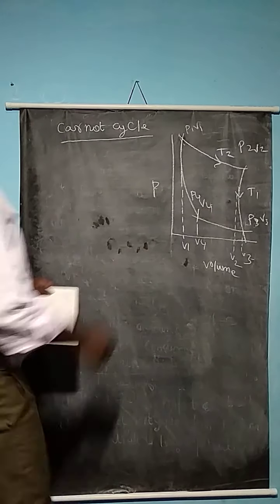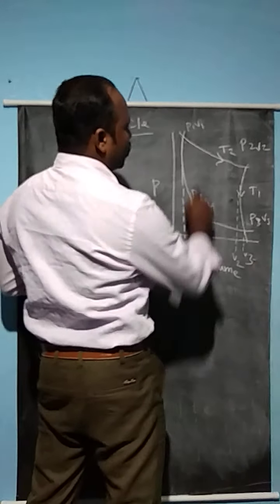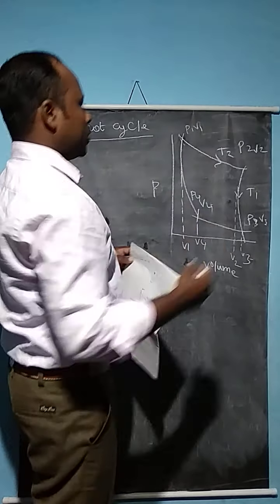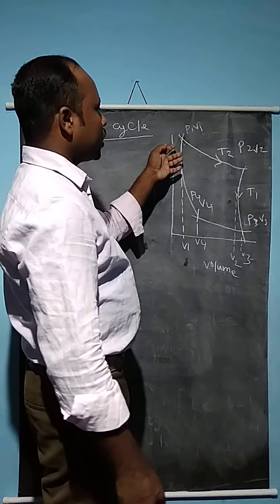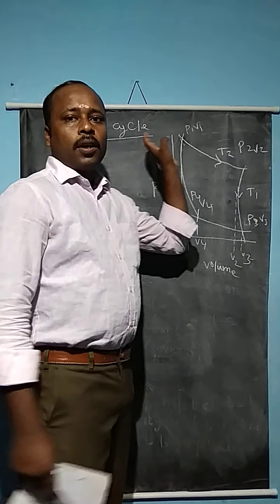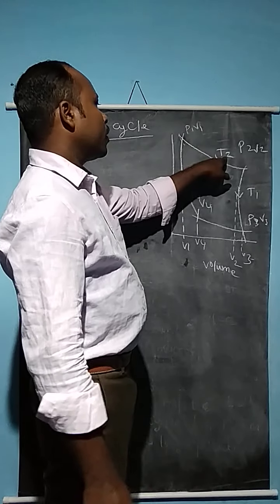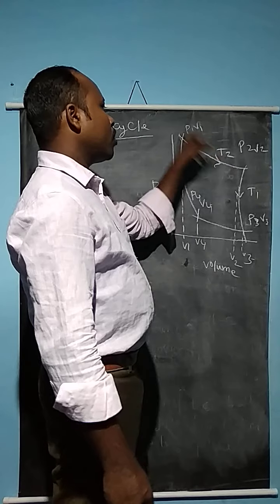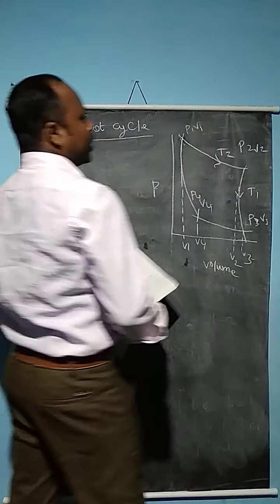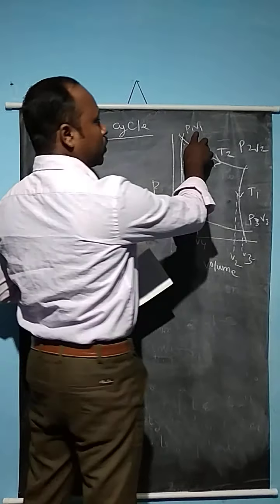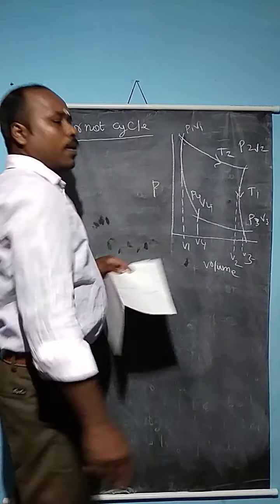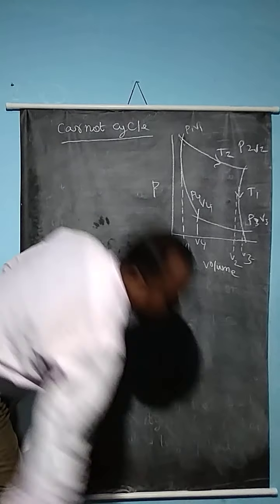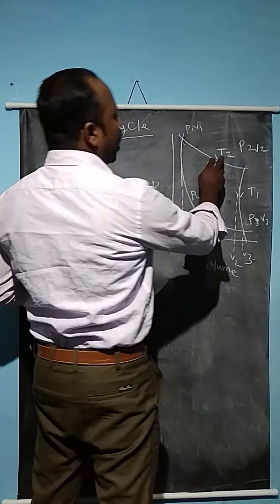Here is the Carnot cycle. I have drawn how the cycle completes the 4 series of operations, starting with isothermal expansion reactions. In the isothermal expansion reaction, when a gas is allowed to expand at temperature T2, Q2 amount of heat is absorbed. When the gas expands, the volume of the gas increases from V1 to V2 at temperature T2.